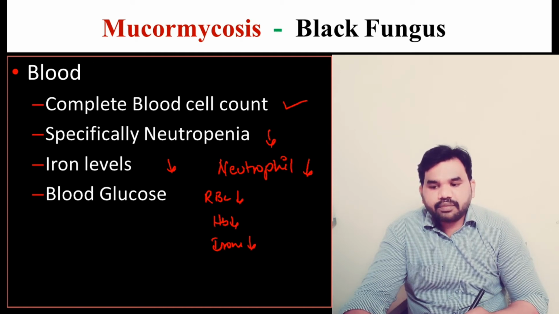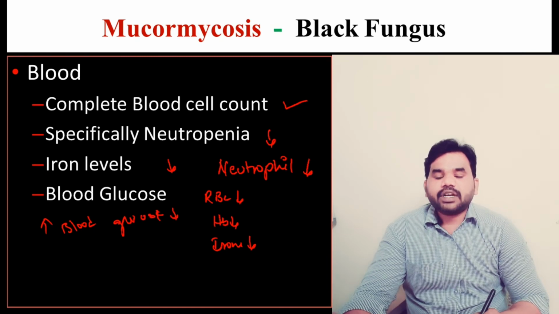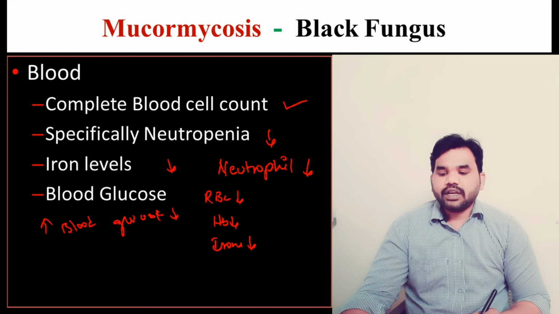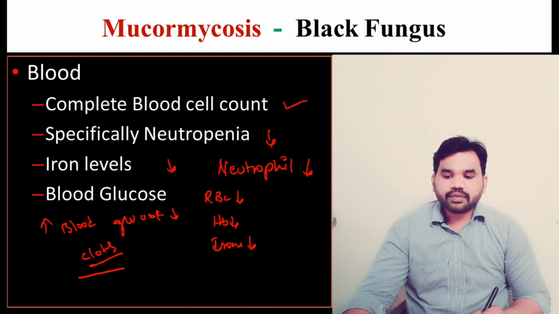See, increased blood glucose will cause damage to the tissues. It will result in the formation of plaques, and which will result finally in clots. If there are clots inside the blood vessels, then it will result in the obstruction of the blood flow.